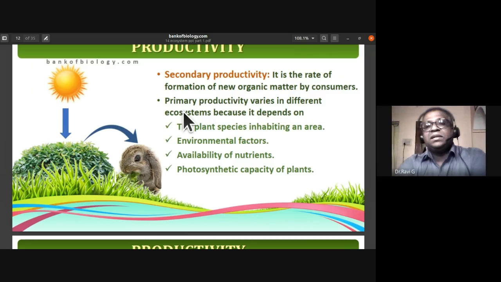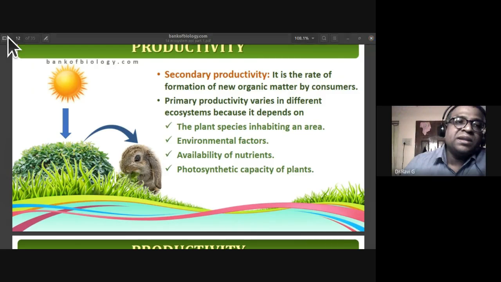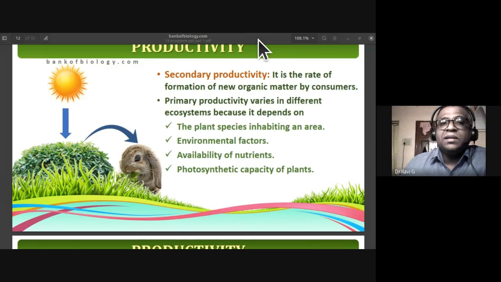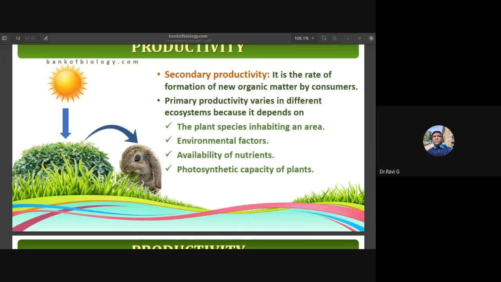Then there is the term secondary productivity. Primary productivity is by plants. Secondary productivity is the rate of formation of new organic matter by consumers. It is the rate of production of new organic matter by the consumers. We call it secondary productivity.